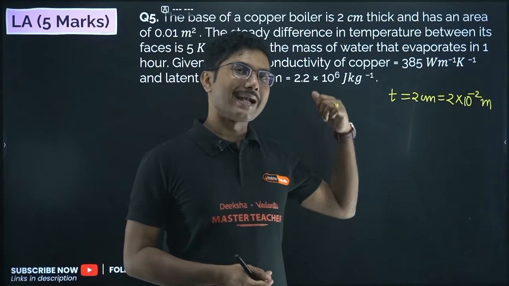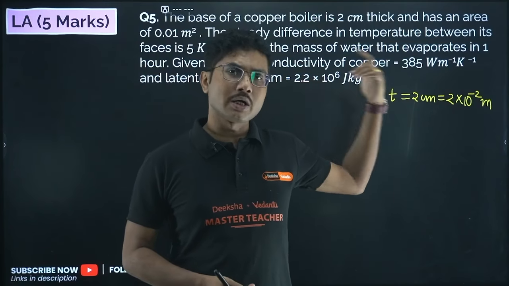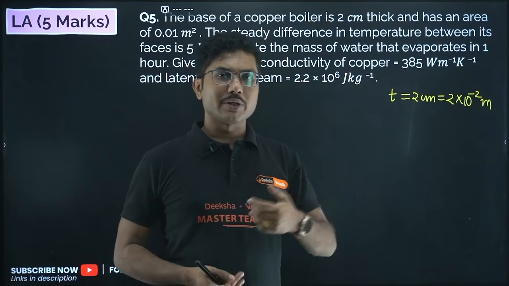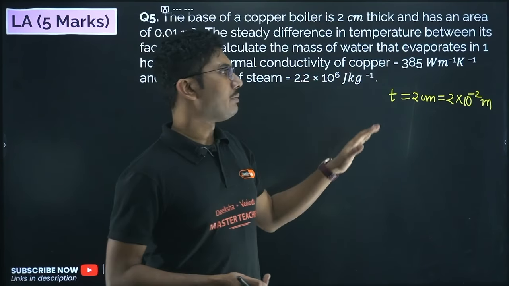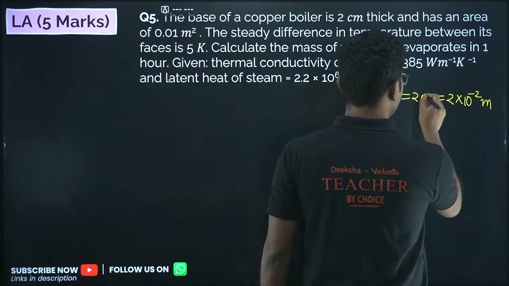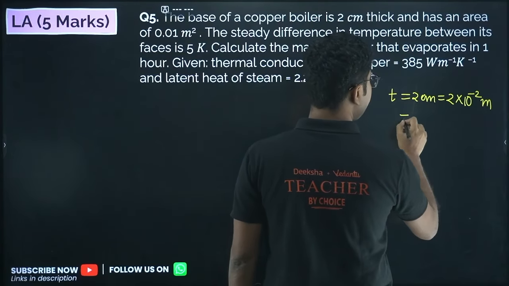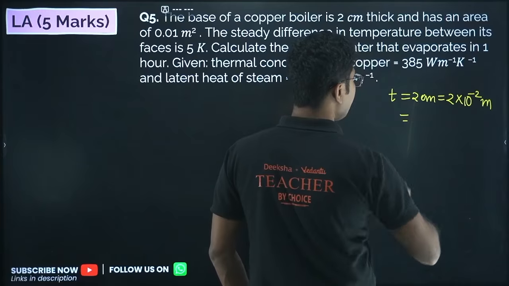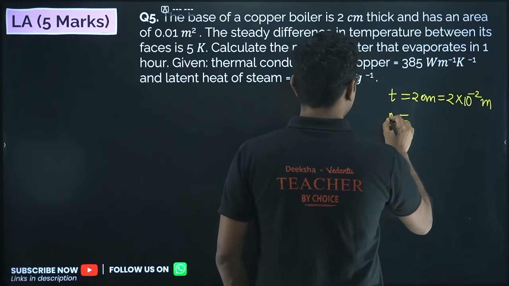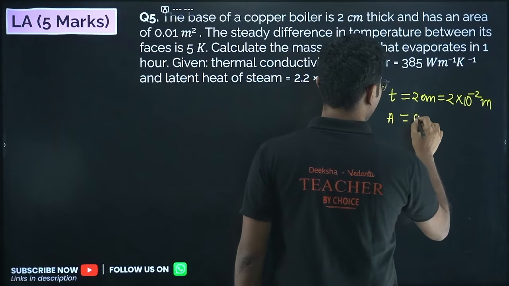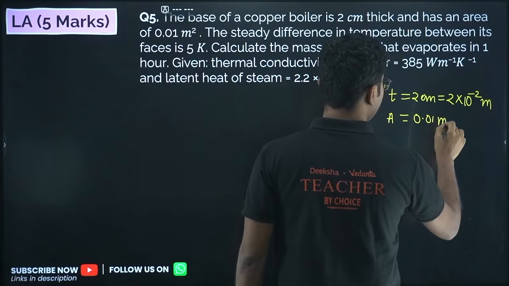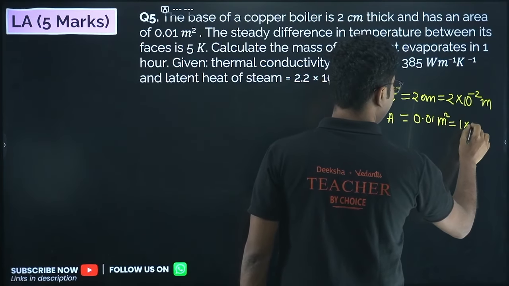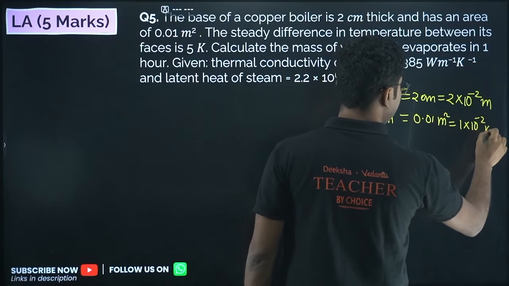You will realize that this trick will help you in the long run, not only in PU1, but once you move to PU2 also, this will be very, very helpful to you. Okay. Now 2 centimeter is 2 into 10 to the power minus 2 meter. Again, area here is given as 0.01 meter square. That can again be written as 1 into 10 to the power of minus 2 meter square.